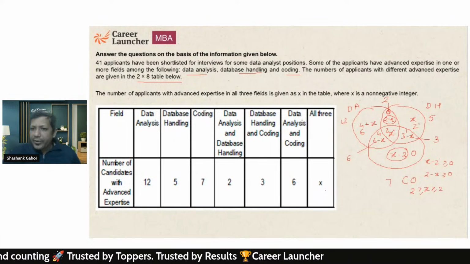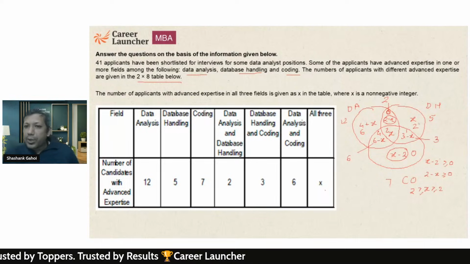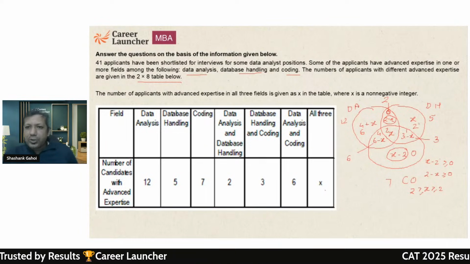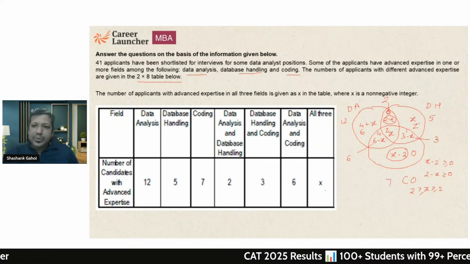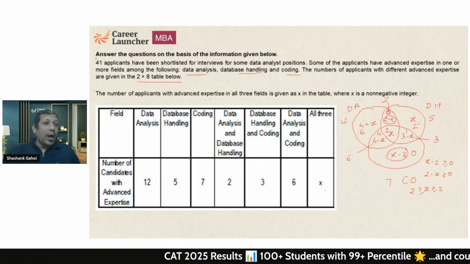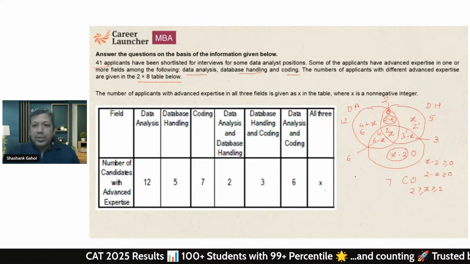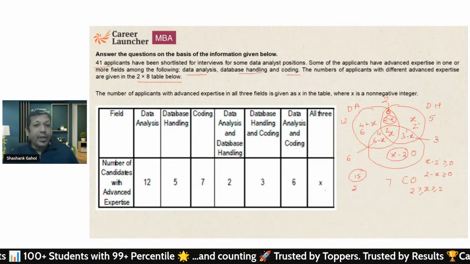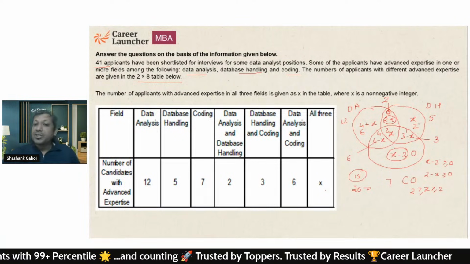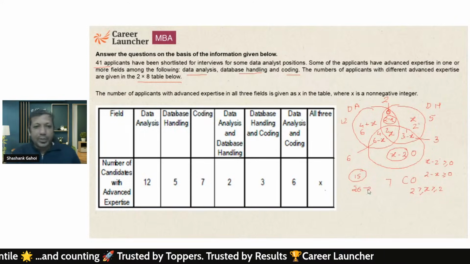So I got everything. What is the total number of people I am getting? 6 plus 4, 10. So this whole circle is 12. 12 plus 3, 15. So out of 41 applicants, 15 people have some expertise. So the remaining 26 people do not have any expertise that I can figure out from the data.